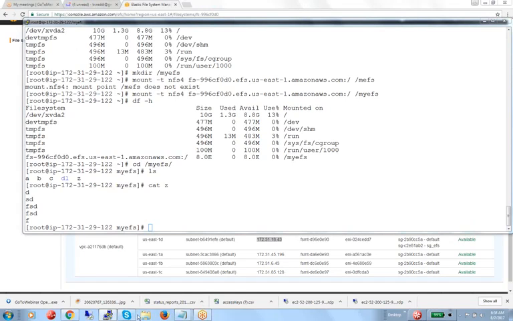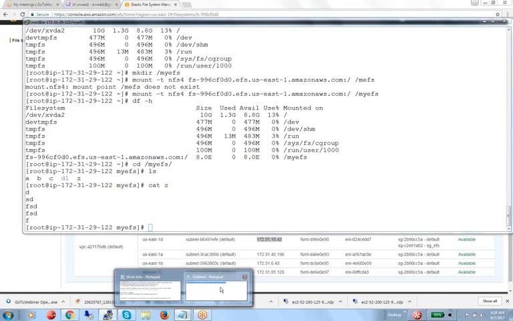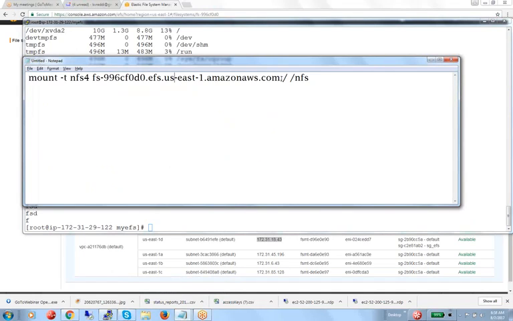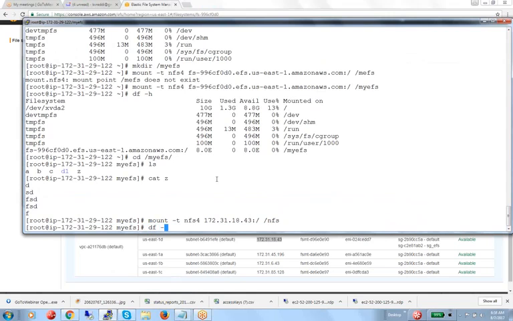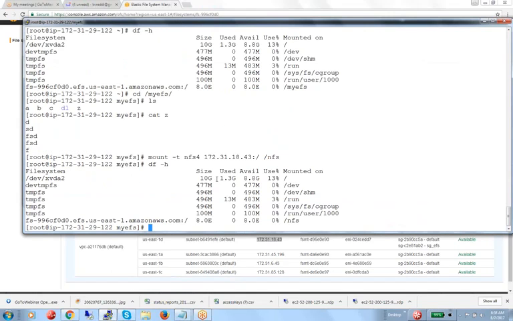Yeah, you can mount by using the IP address also instead of this. So you can see the same. Can you see this? Instead of my EFS, you are mounting to this. So it is mounted in the same type. You can mount with the IP address or you can mount with the server name.